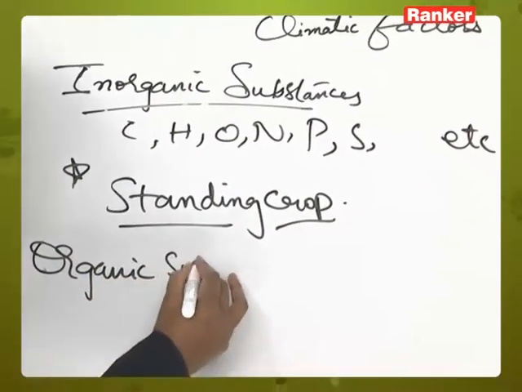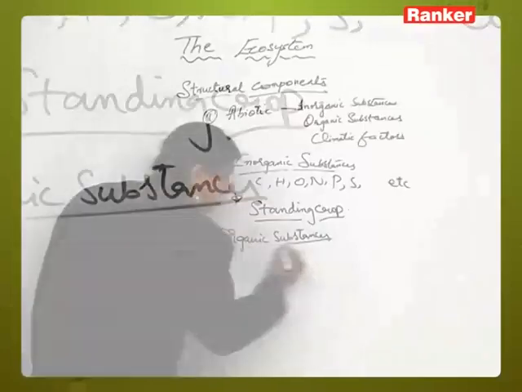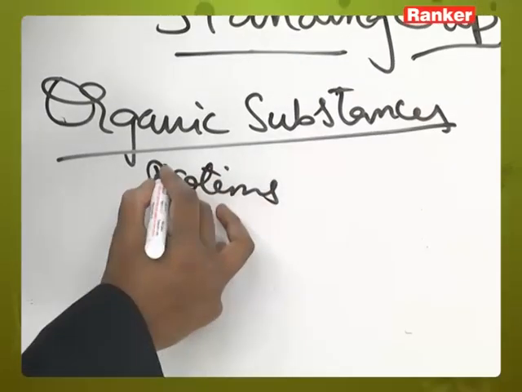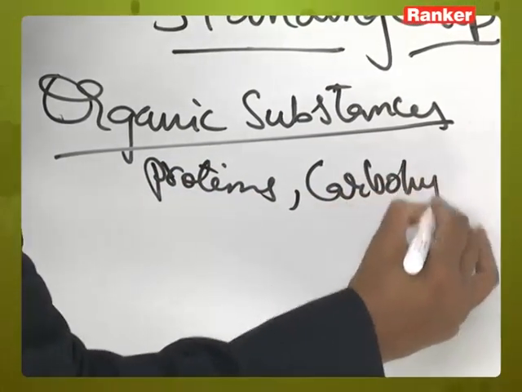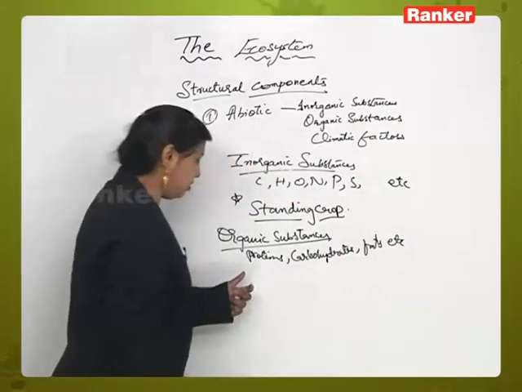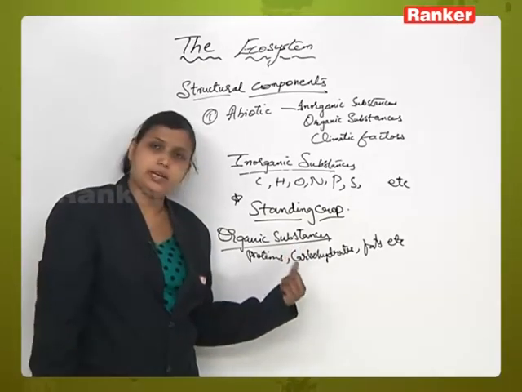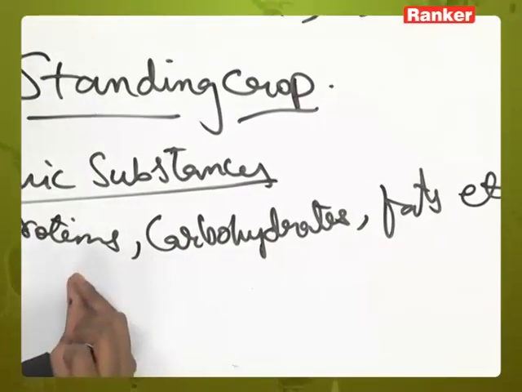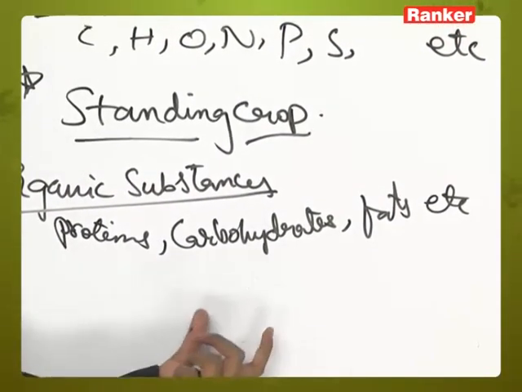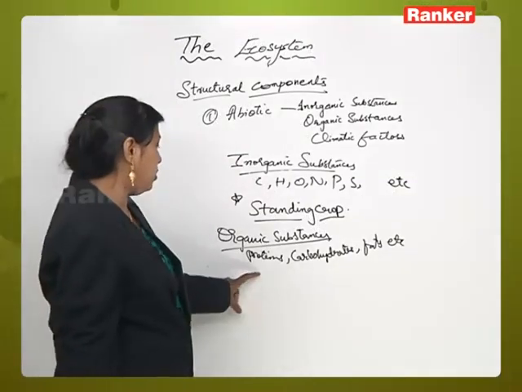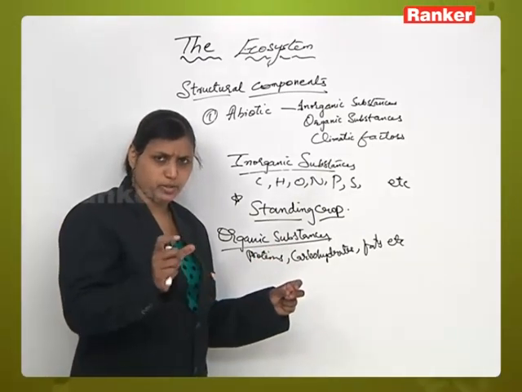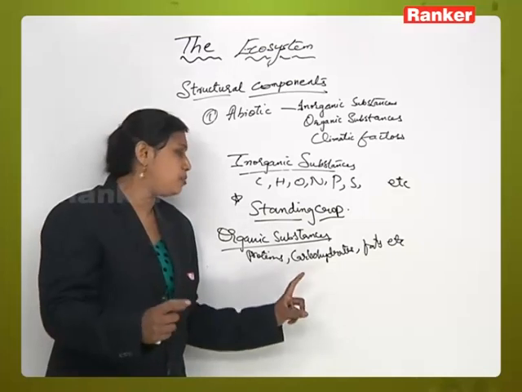Now, next one is organic substances. What do you have in organic substances? In organic substances you can see proteins, carbohydrates, fats, anything related to this. So, any organic substance includes proteins, carbohydrates, fats. These are present in the ecosystem and are interlinked with each other, forming a link between the biotic and abiotic components. Organic substances in an ecosystem can be taken into consideration as the amount of biomass present in an ecosystem.